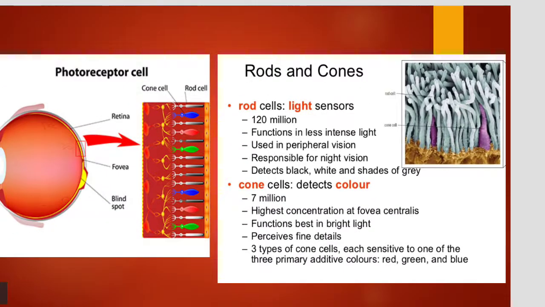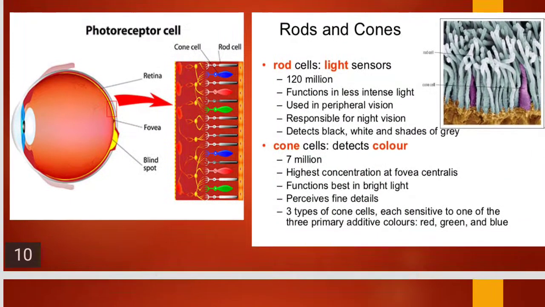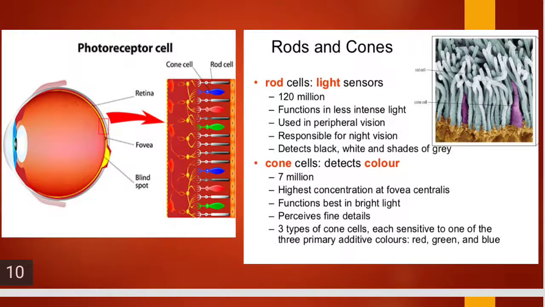Just have a look at this slide. This is regarding the photoreceptors. Now our retina is composed of rods and cones. Rods are light sensors. They are about 120 to 125 million. They function in less intense light. They are used in peripheral vision and are responsible for night vision, where we can identify the shapes but we cannot identify the colors, and they detect black, white and shades of grey. Whereas cones detect the colors.